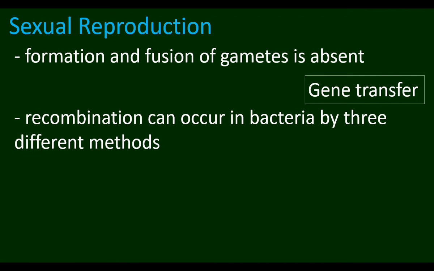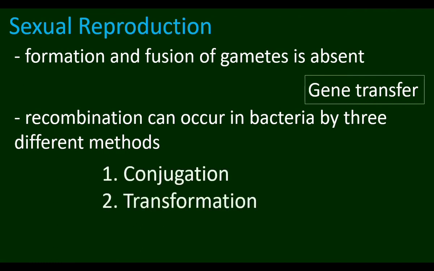These recombinations can occur in bacteria by three different methods. They are conjugation, transformation and transduction. Conjugation, transformation and transduction are the three types of recombination found in bacteria.